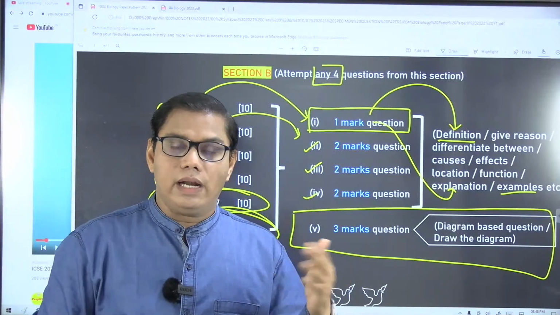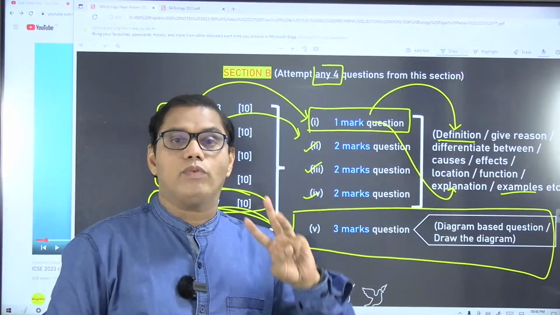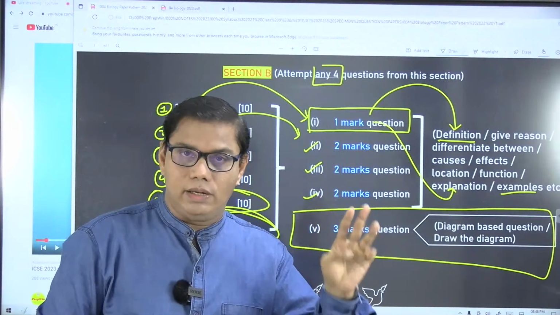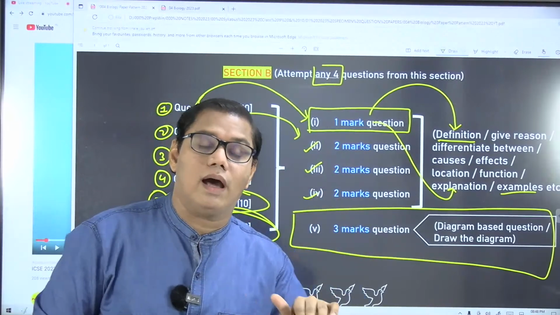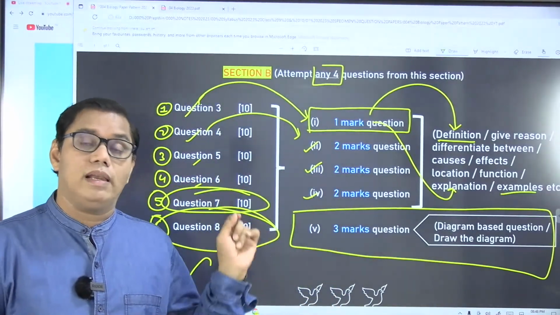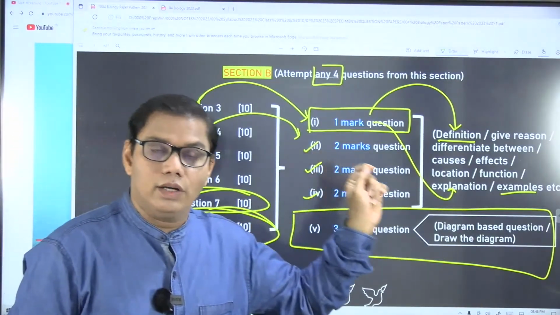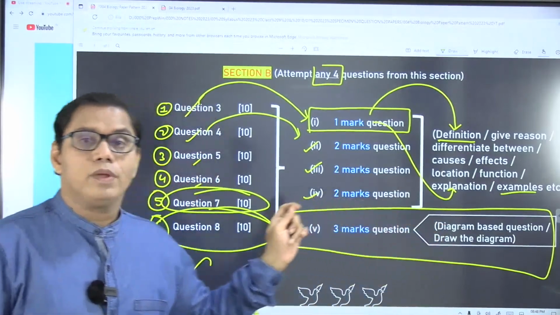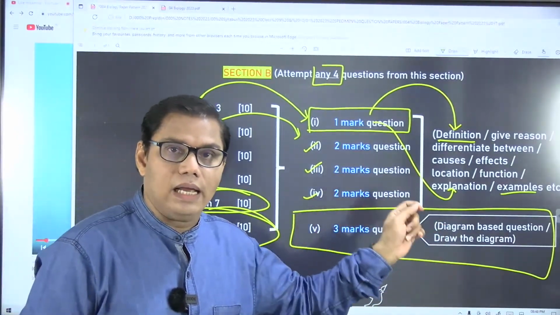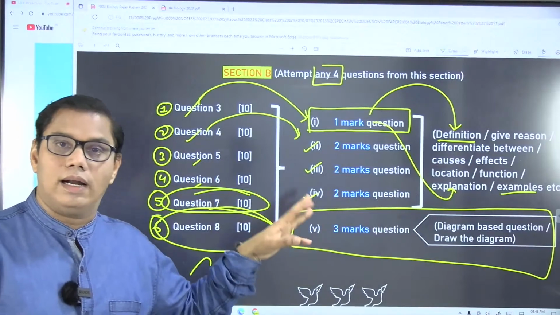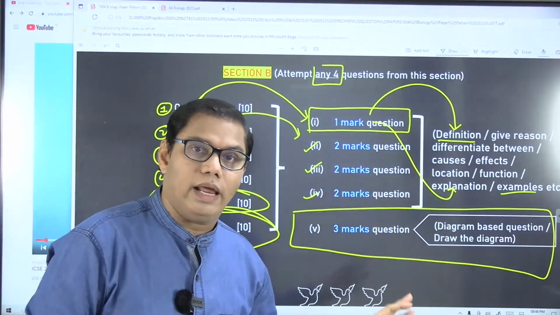Out of those 8 to 9 labeled parts, you have to label only 3. They will not give you an option, they will tell you, for example, from the kidney you have to show the renal pyramid, or you have to show the hilum. So they will tell you 3 parts and you have to label accordingly.